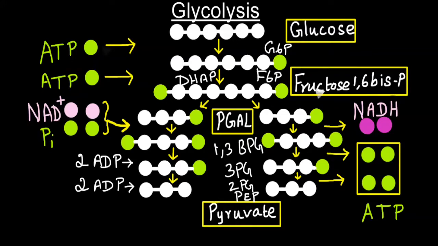Apart from that, if you look at the diagram, two things will be very clear. Glucose, which enters into the first step, and pyruvate, which comes out of the last step. Only these two molecules do not have phosphate. All other intermediates have either a single phosphate or two phosphates. Another thing that we have to note here is, from glucose up to fructose 1,6-bisphosphate, the compounds contain 6 carbons. All other intermediates and the final product of glycolysis contain only 3 carbons.